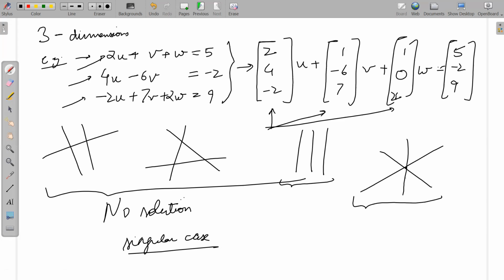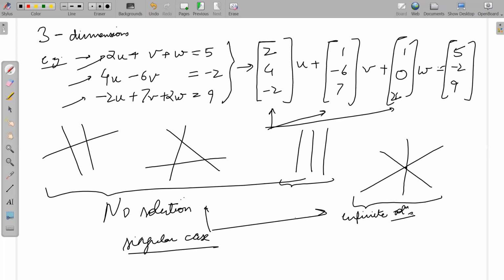What is this? So all of them are intersecting at one line. There is one line that passes through all these planes. So there are infinite solutions. This is looking like a point on this particular plot, but if you were able to look at it in 3 dimensions, you'll see that there is a line passing through all these planes. All 3 planes intersect on one line. So there are infinite solutions. If there is no solution or if there are infinite solutions, both are called singular cases.